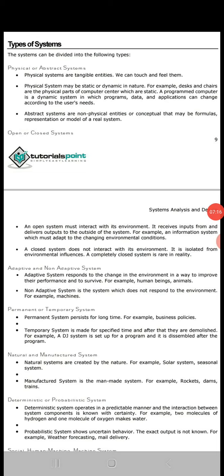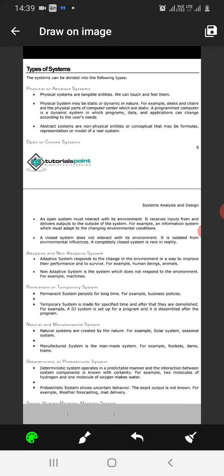So there we have learned about the system and the various phases of the system: analysis, designing, planning, maintenance. That is the knowledge about the system. There are many types of systems, and we should know how many types of systems there are. The types of systems are the following: physical or abstract system.